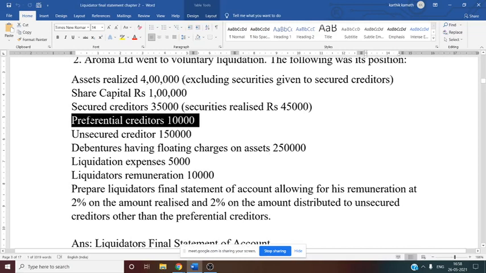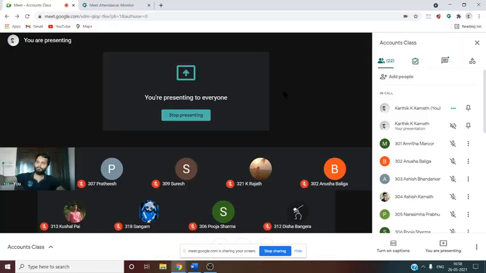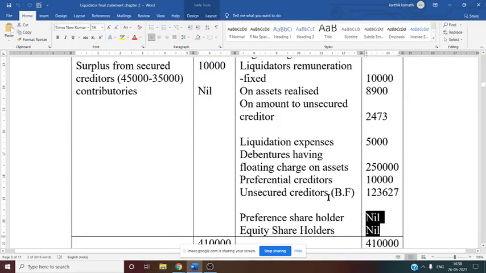So now what about unsecured creditor? Unsecured creditor, if you see, that is a balancing figure in this problem. Preference shareholder after unsecured creditor, if there is any remaining amount, it is to be paid to preference shareholder as well as to the equity shareholder, but they have not mentioned in the question whether a liquidator has to make the payment to the shareholders or not. So that is why here preference shareholder is nil, equity shareholder is nil. So that means final amount is given to unsecured creditor. That is very clear in this problem. So unsecured creditor is our balancing figure.